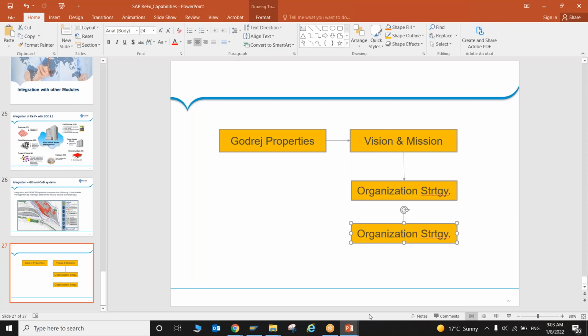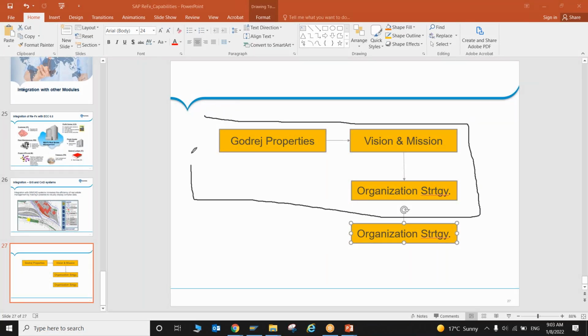And what is helping here? Organization strategies, organization rules. So to manage these two things, we have a separate module. It is not a part of EPM, but somehow we can manage it here in portfolio project management. Not everything, but we can manage it through development.